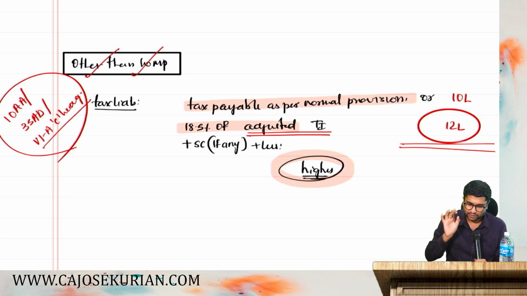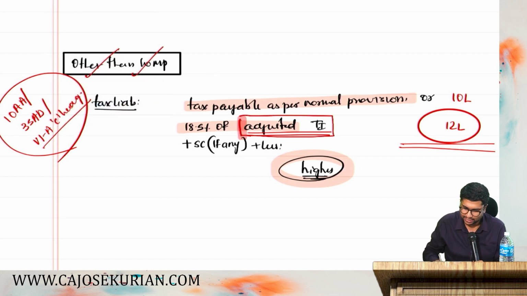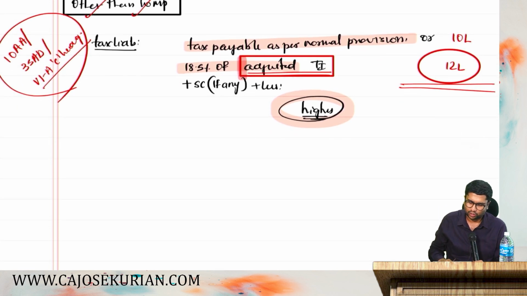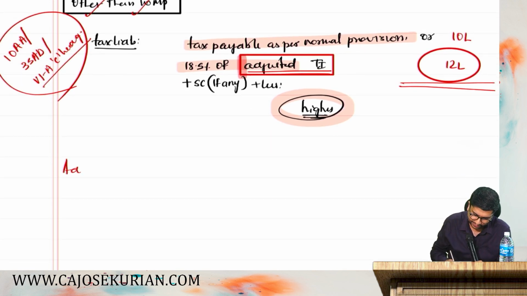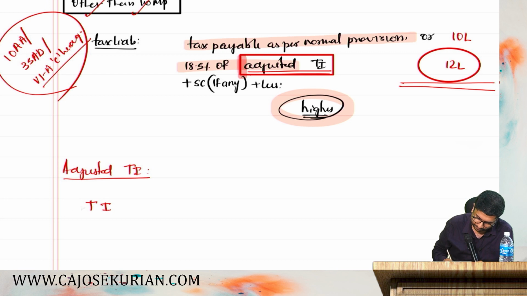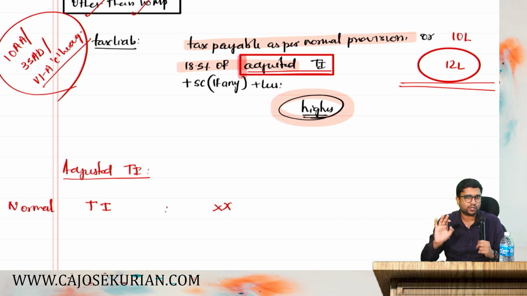Now listen, the question is, what is this adjusted total income? Now friends, let's understand how to compute the adjusted total income. So adjusted total income simply means, we can write it, adjusted total income. For computing adjusted total income, you take the normal total income. What do you mean by normal total income? Computed as per the normal provisions of the Act.